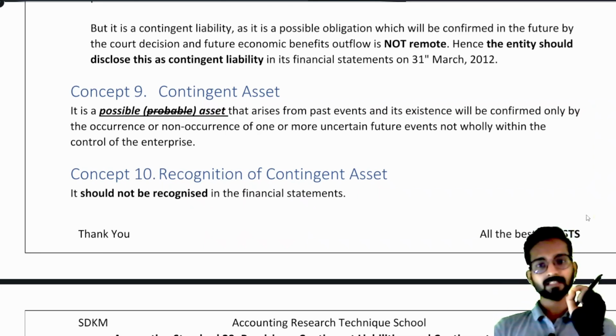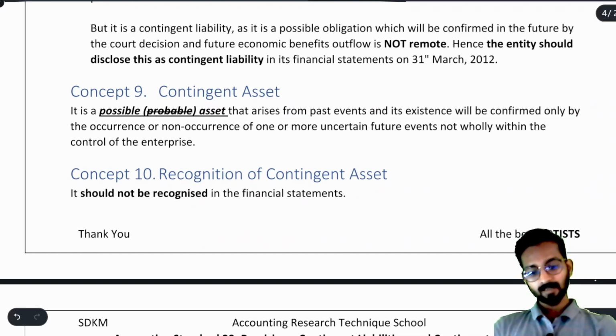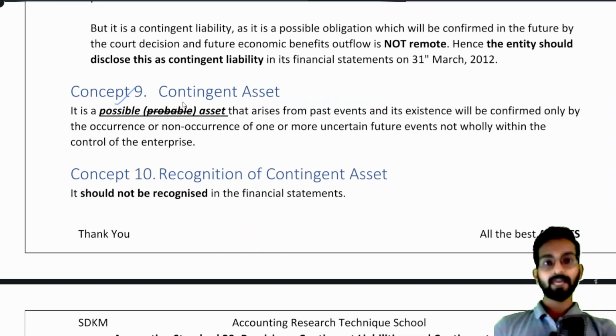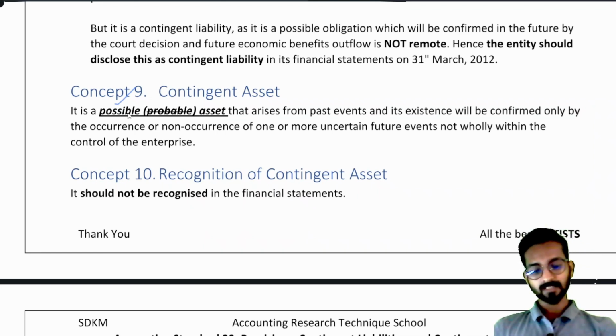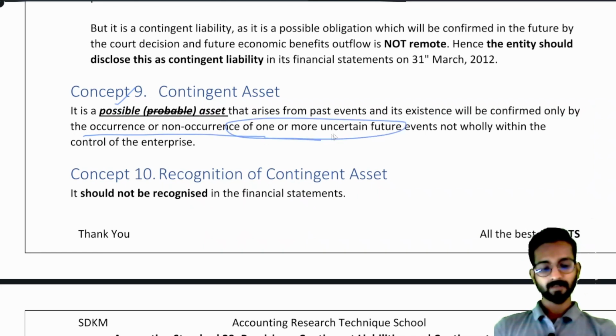That is called a contingent asset. See, it is a possible asset. It is not probable. Understand? Probable is a heavy word. Why? Because it is more than 50%. Possible is a lighter word. Less than 50%. It is a possible asset that arises from a past event and its existence will be confirmed only by the occurrence or non-occurrence of one or more uncertain future events, not wholly within the control of the enterprise.